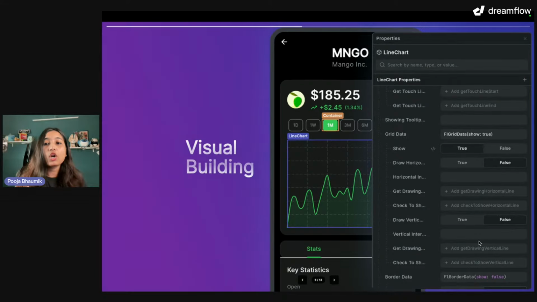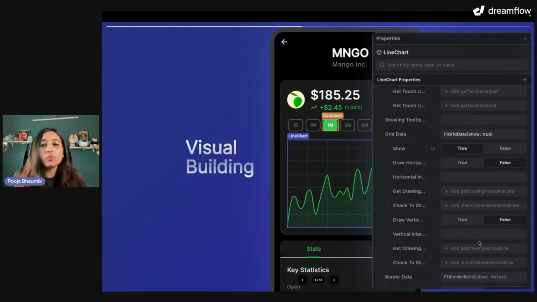You can have this visual editing aspect added to your workflow, which is so much easier for people who are more designer based, or they want to see the changes immediately and also don't have much knowledge of the Flutter code itself, so they don't exactly know where the change in the Flutter code is. But when they're clicking on an element, they can immediately just see the properties list and just toggle the values, right?